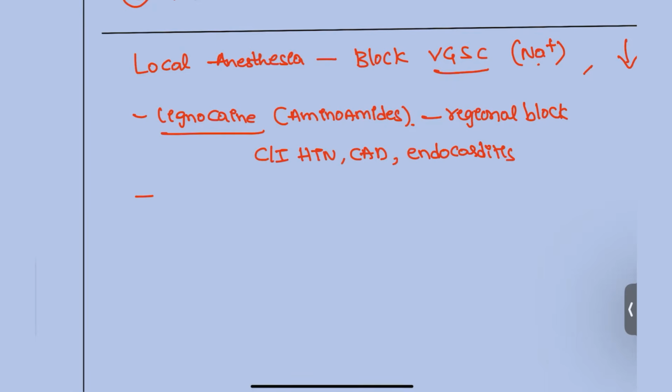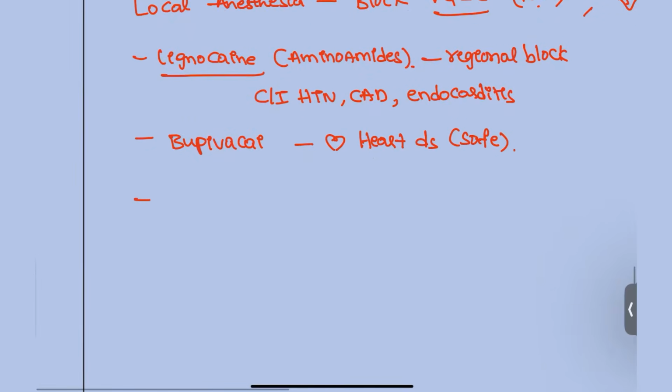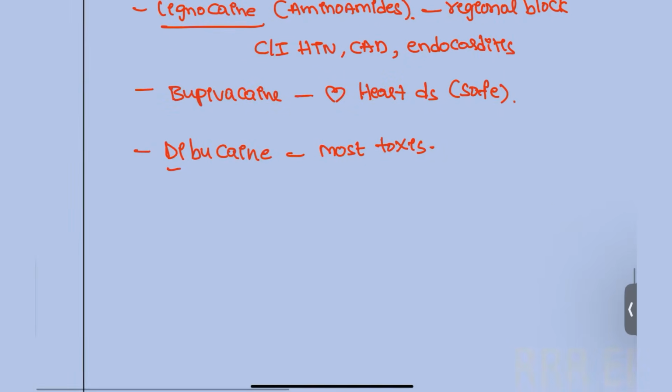What can we give for cardiac patients? Bupivacaine. Okay, bupivacaine can be given for heart disease patients. Next, dibucaine. This is the most potent and the most toxic. Okay, done with it. D for done, D for dustbin. You should not use this drug.